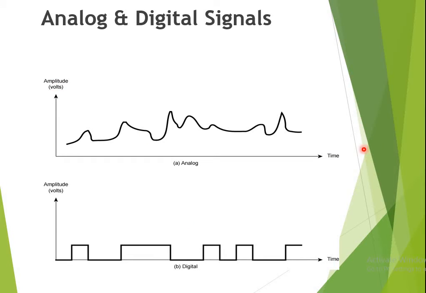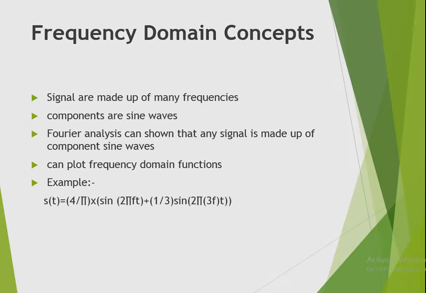As per the definition, an analog signal is a continuous signal. If you see here, the nature of the signal is continuous over time, and this is a representation of a digital signal. A digital signal represents some level of value, and the nature of the signal is not continuous, it is discrete. If you observe here, over a period of time the signal is high, here the signal is high, here the signal is high, and for the rest of the period the signal is zero. So this is your digital signal.